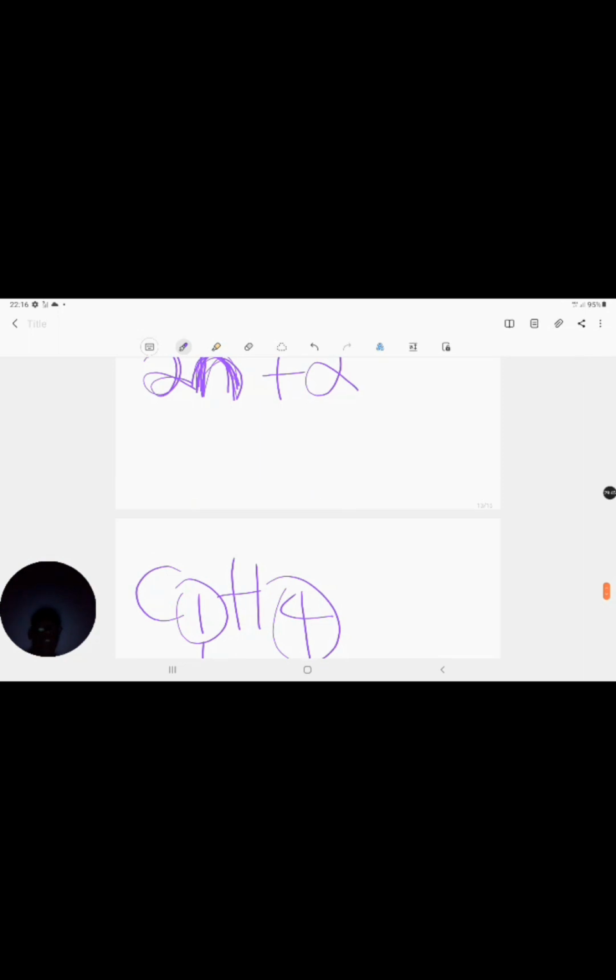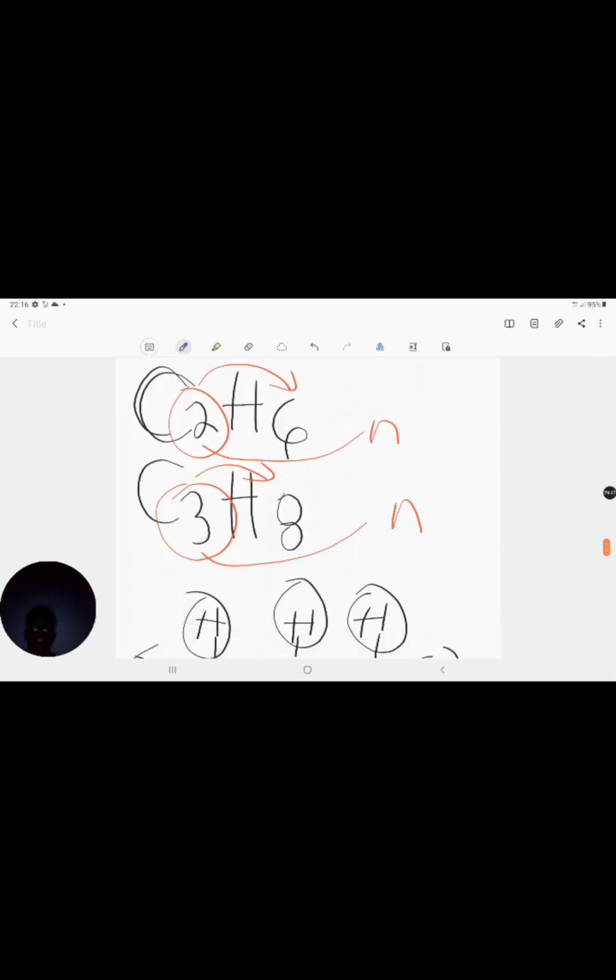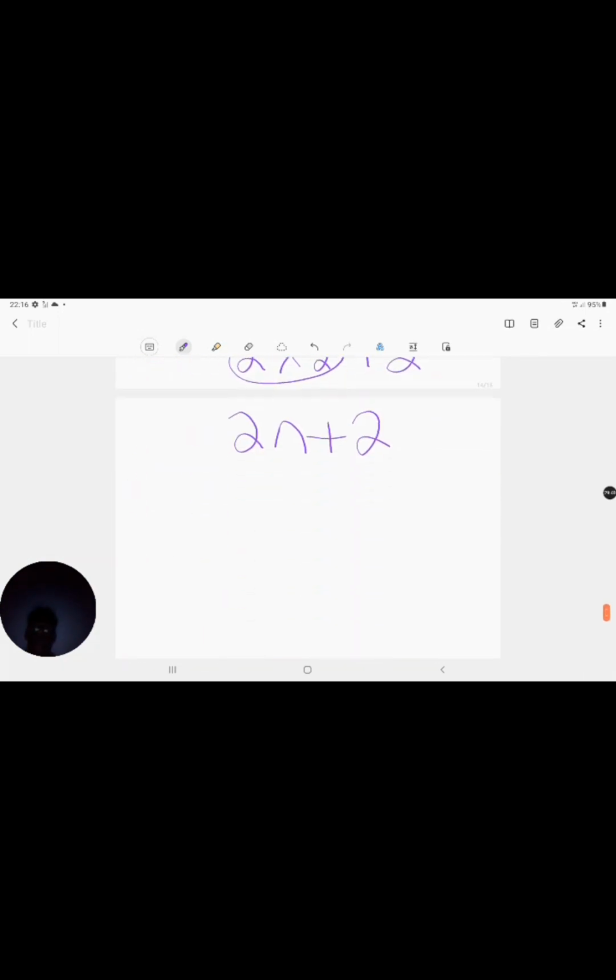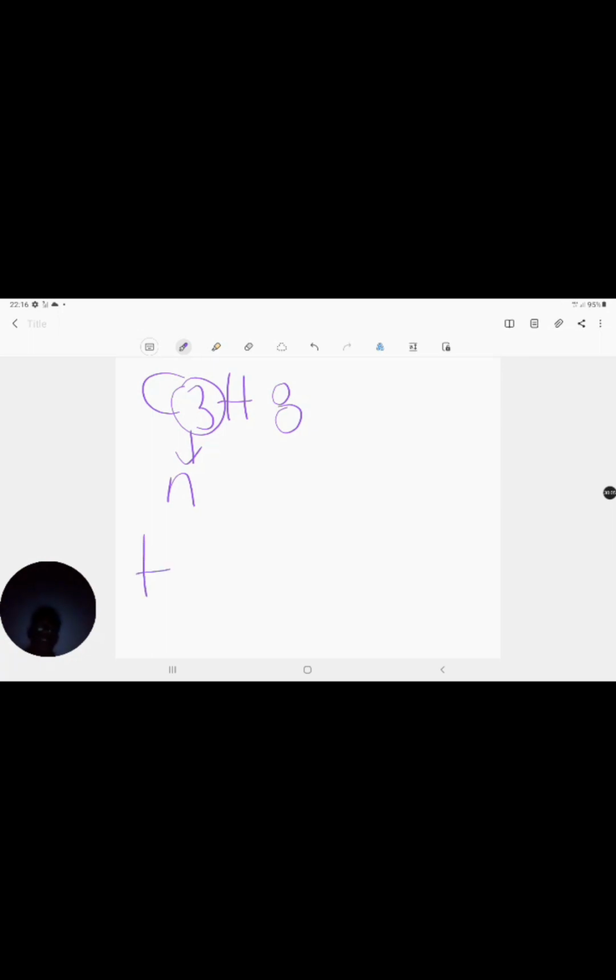Let's do it for the third one. The third compound is C3H8. Remember, I'm still looking at alkanes, right? So my N in this instance is 3. Remember, in order to get my H, I want to multiply my N by 2, plus, how much do I need in order for me to get to 8?